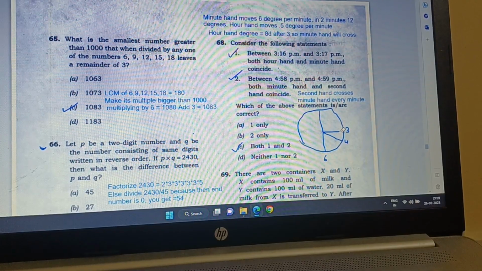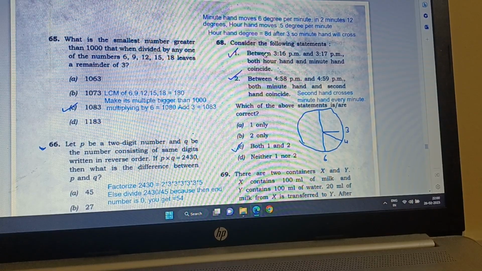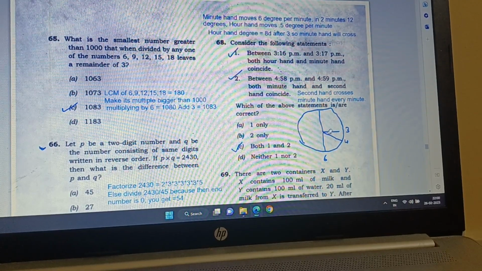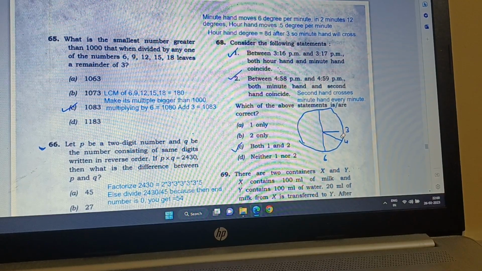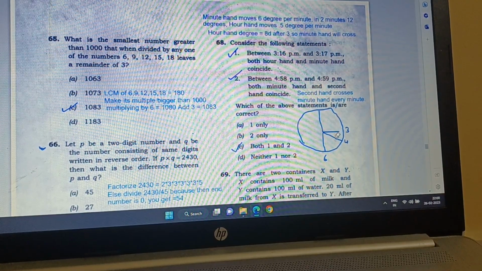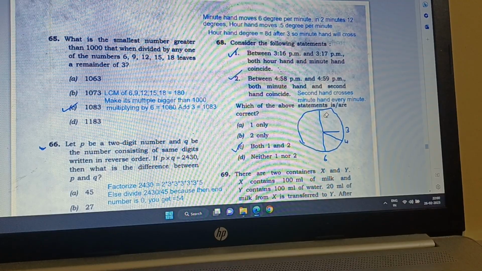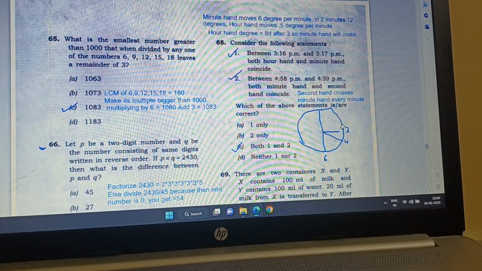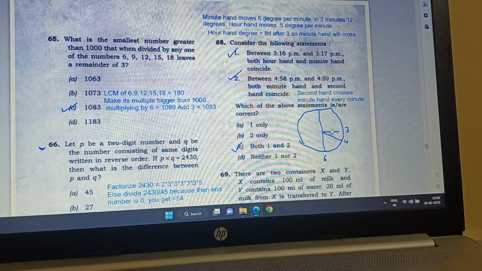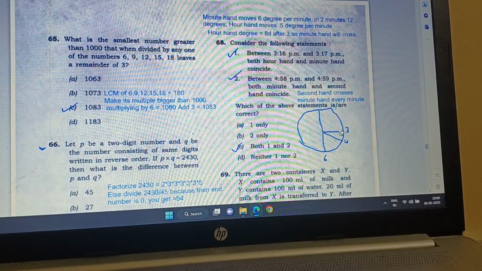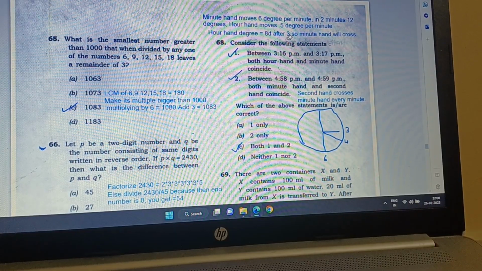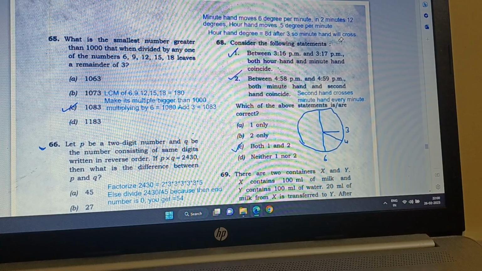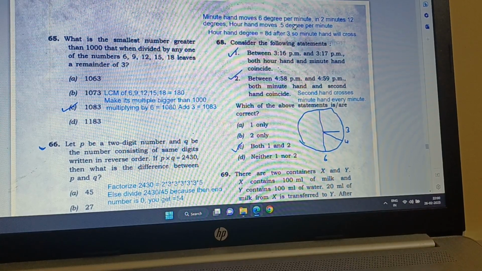Now where is the hour hand? The hour hand at 3:15 is somewhere between 3 and 4, and in 1 hour it moves 30 degrees, because there are 12 hours on the clock, so 1 hour has 30 degrees. So in 15 minutes it will move 30 divided by 4, 7.5 degrees. So actually the hour hand moves 0.5 degree per minute.